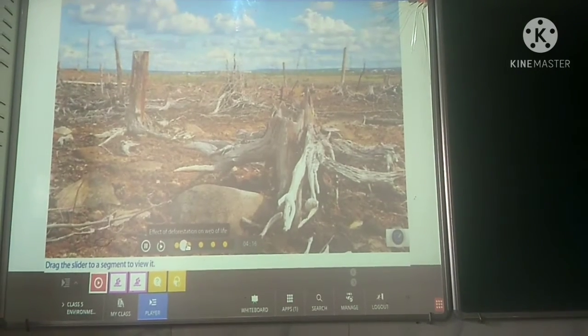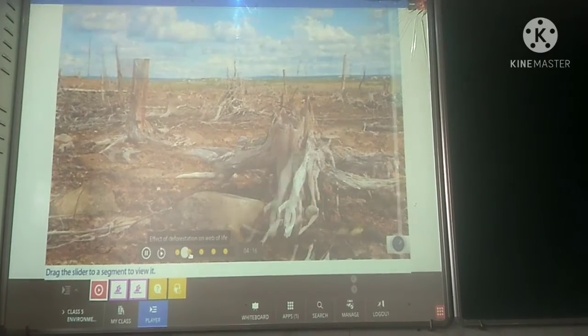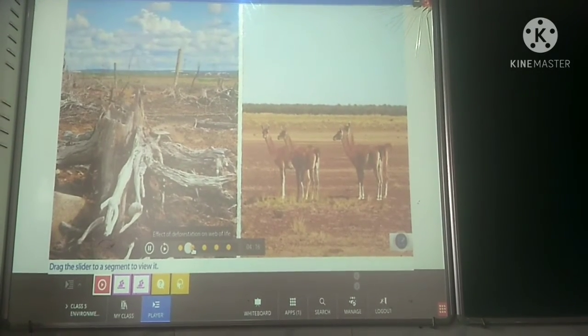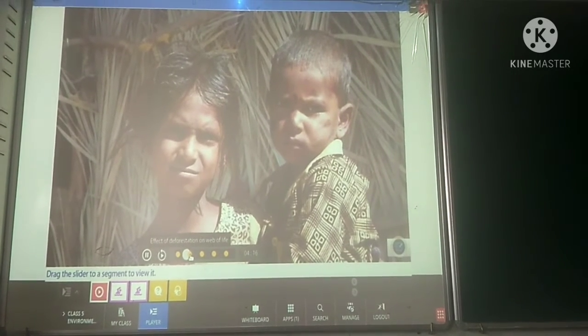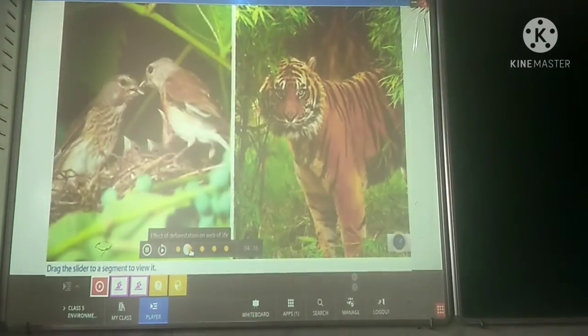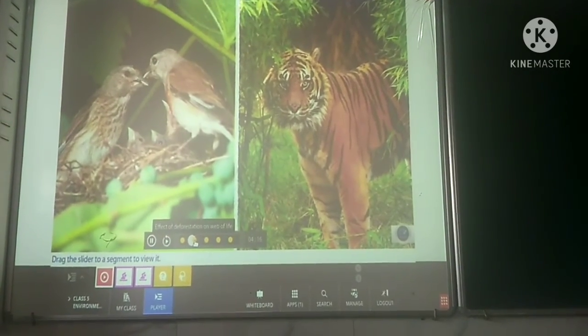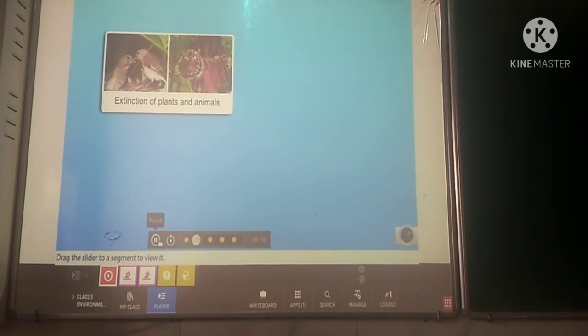The destruction of these fragile ecosystems threatens the survival of millions of species of plants and animals, and of people who have lived in harmony with these forests for generations. Some of the major consequences of deforestation are extinction of many species of plants and animals.